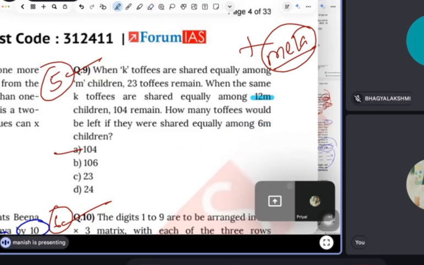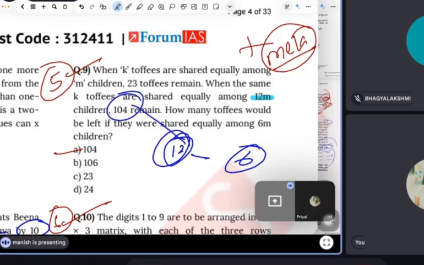One thing you can follow here: a number which is divisible by 12 must be divisible by 6, and this is what we have to prove actually. If you divide any number by 12 and get a remainder, then if you divide the same number by 6, you will get the same remainder. That is the logic actually.